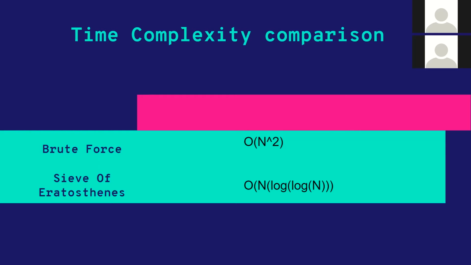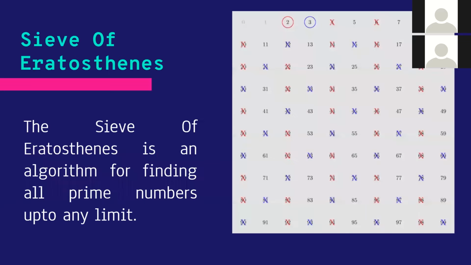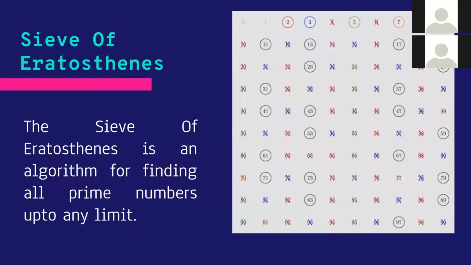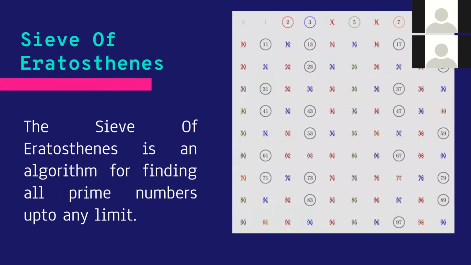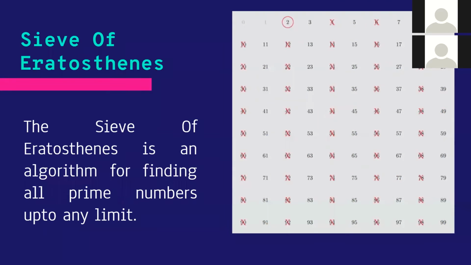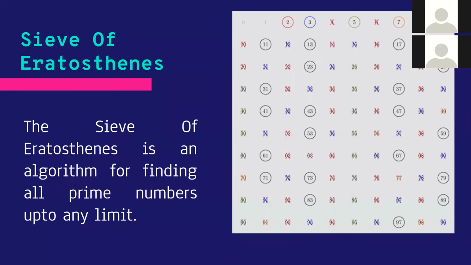which is way less than n square, and you will see how we will arrive at this. Okay, so let's just dive right in. Let's just try understanding what the sieve actually is. So the sieve of Eratosthenes is an algorithm for finding all prime numbers up to a given limit. Okay, in this animation, you see I'm trying to find out all the prime numbers up to 99.